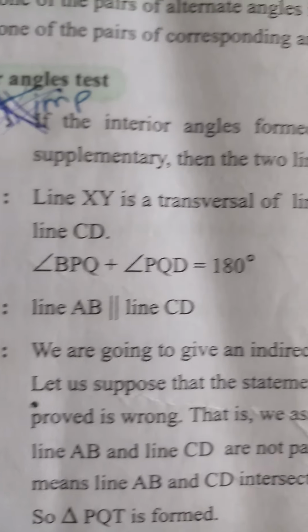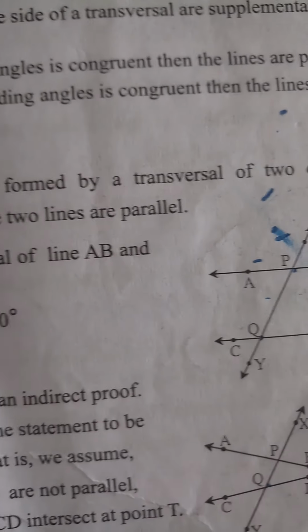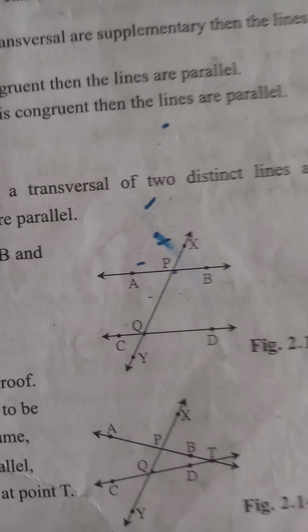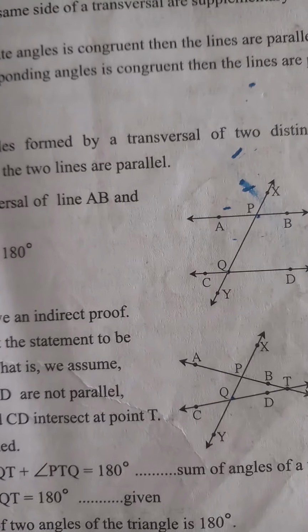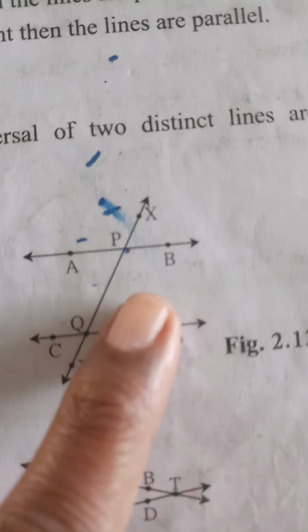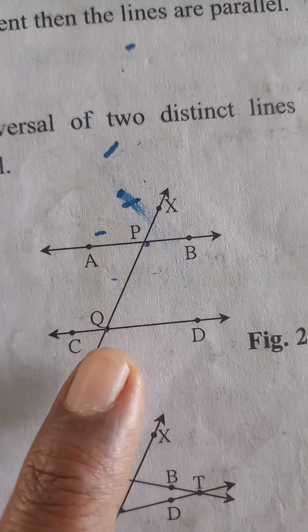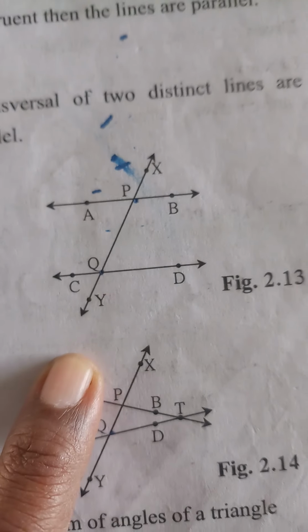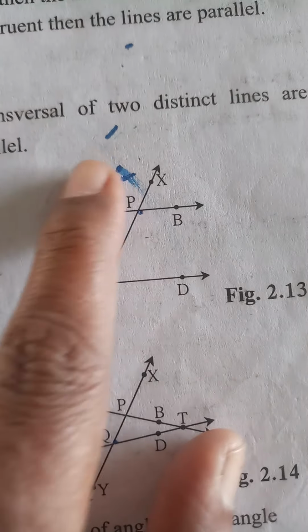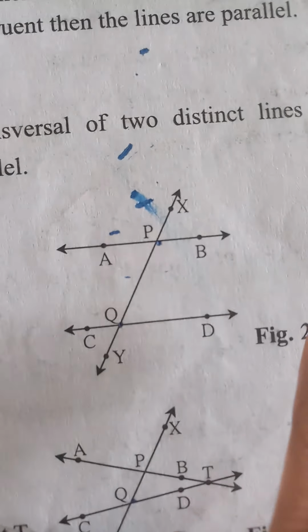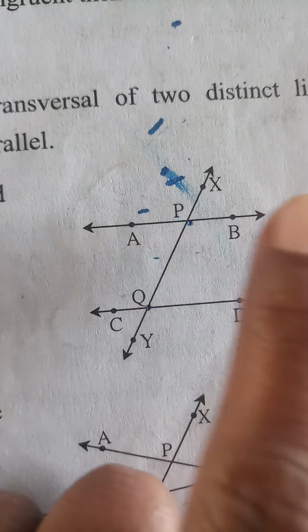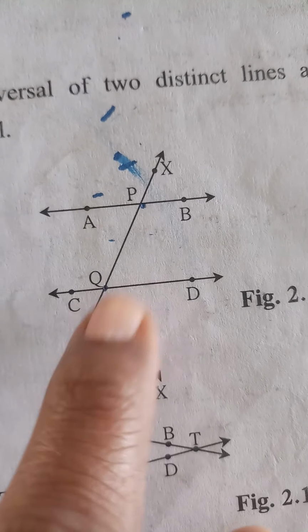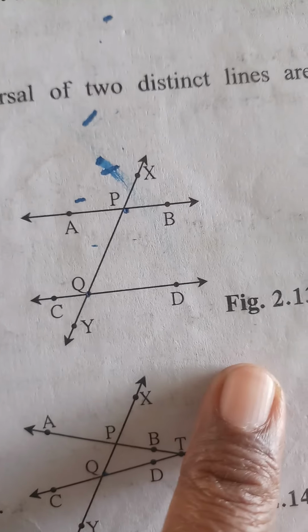So first one is, if the interior angles formed by a transversal of the two distinct lines are supplementary, then two lines are parallel. Line XY is a transversal of line AB and line CD. Given that BPQ plus PQD is equal to 180 degree.